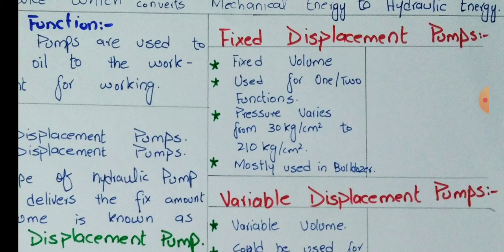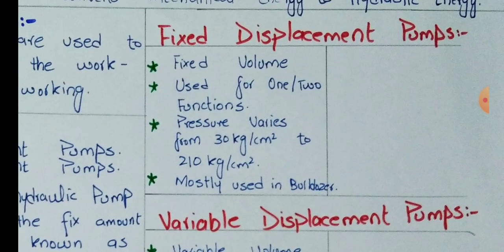So pressure varies from 30 kg per cm square to 210 kg per cm square. That doesn't mean this is for one pump. This third point is for all pumps. For fixed displacement gear type pumps, the smallest pump will be 30 kg per cm square, and the largest pump will be 210 kg per cm square.